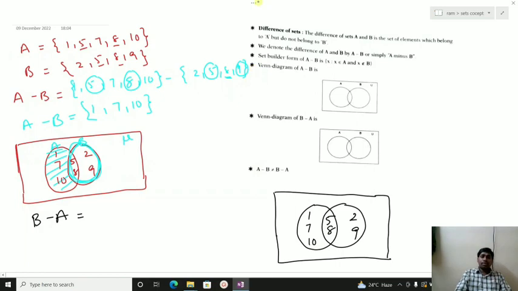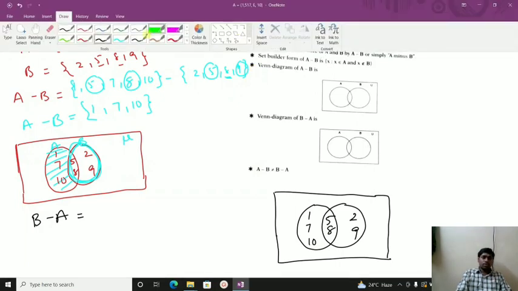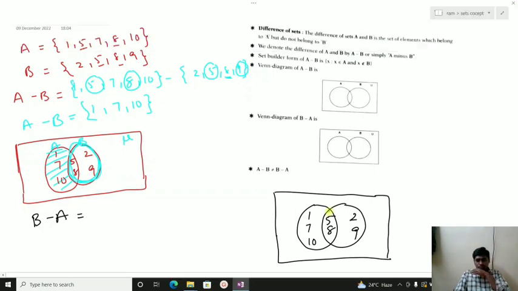So A should be removed. When I want to remove A, A is present up to here. If I remove this whole part, then the remaining part is the answer, and we have to shade it. So let us say 1, 5, 7, 8, 10.